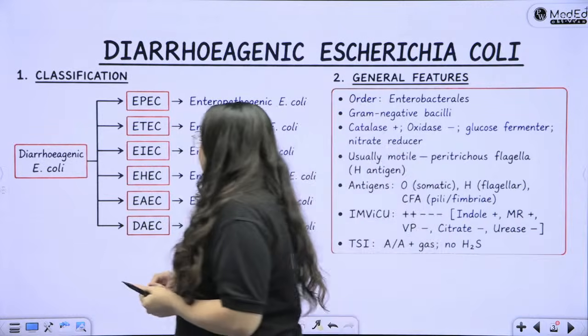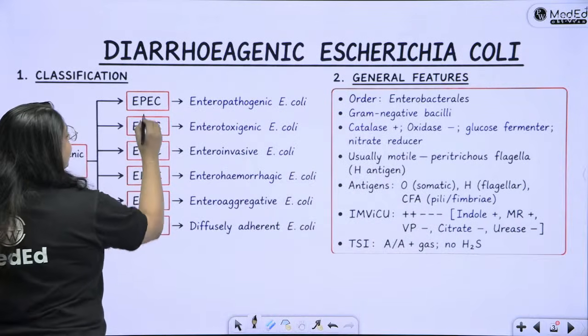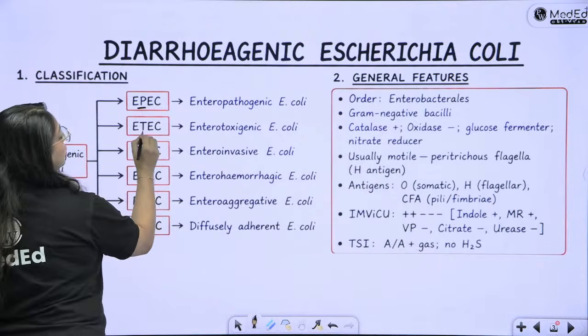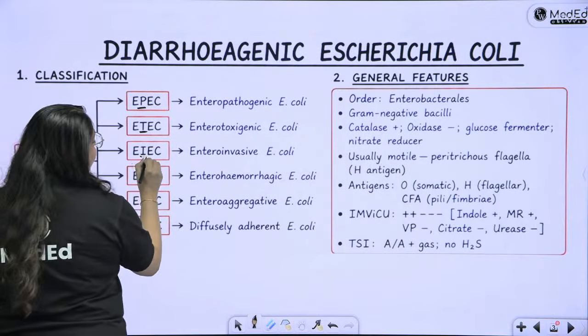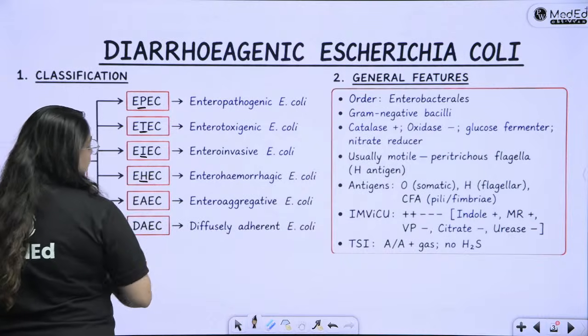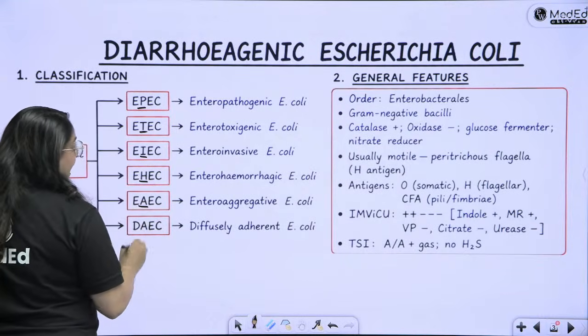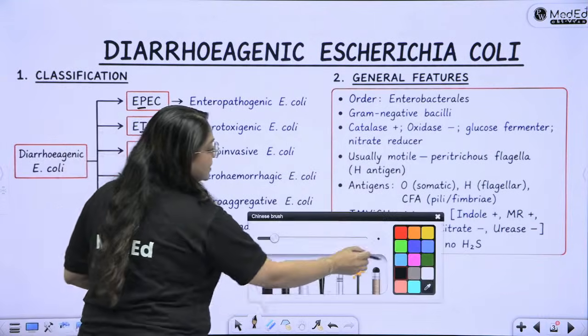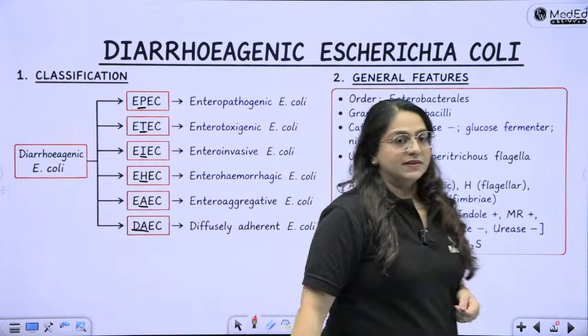You write diarrheagenic E. coli and then you say that enteropathogenic E. coli, enterotoxigenic E. coli, enteroinvasive E. coli, enterohemorrhagic E. coli, enteroaggregative E. coli and diffusely adherent E. coli. These are the different types of E. coli which are present, right?